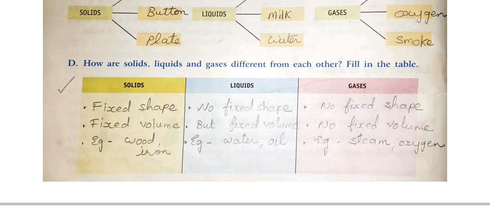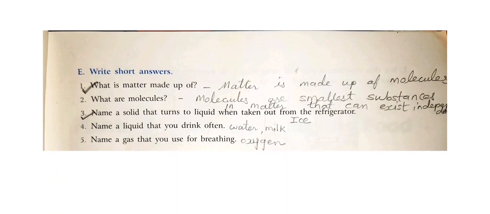Next question, question E. Write short answers. This you have to write in your classwork book with a pencil. What is matter made up of? Your answer will be: matter is made up of molecules. Again, question: what is matter made up of? Answer: matter is made up of molecules.